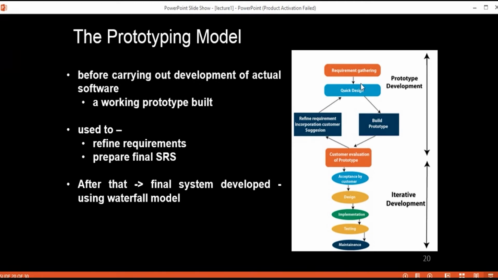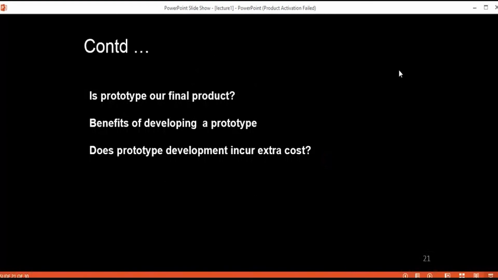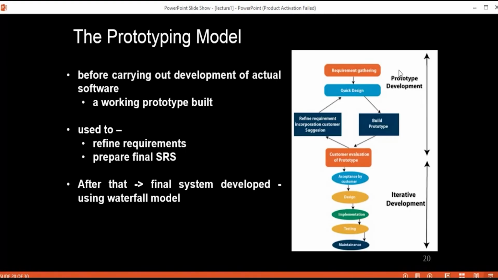After that, your prototype is going to be evaluated by the customer, and it is used to define the requirements for the software that is to be developed. This is also helpful to finalize the requirements.